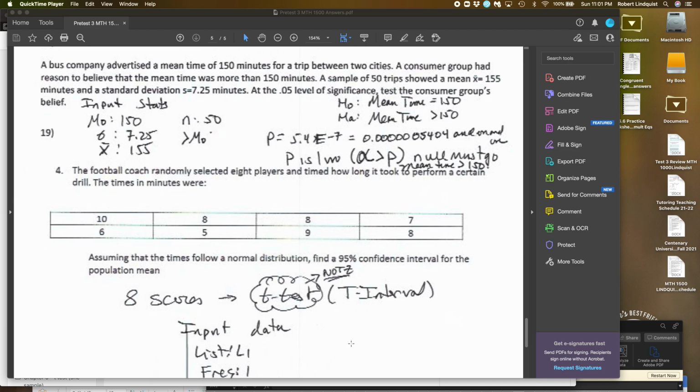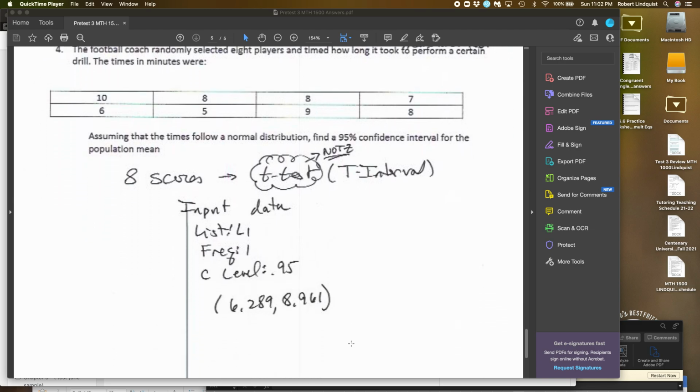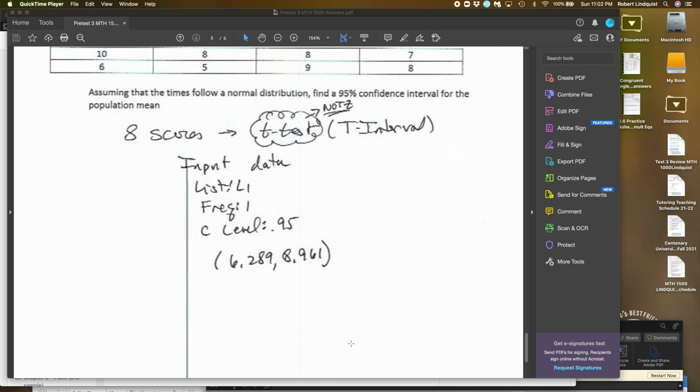And last but not least, for number 19 here, it talks about a football team. Coach randomly selects 8 players and timed how long it took to perform a certain drill. The times in minutes were listed. Assuming the times follow a normal distribution, find a 95% confidence interval. We only have 8 scores, so we're going to go t-test on this. So we're going to choose the t interval, not the z interval.